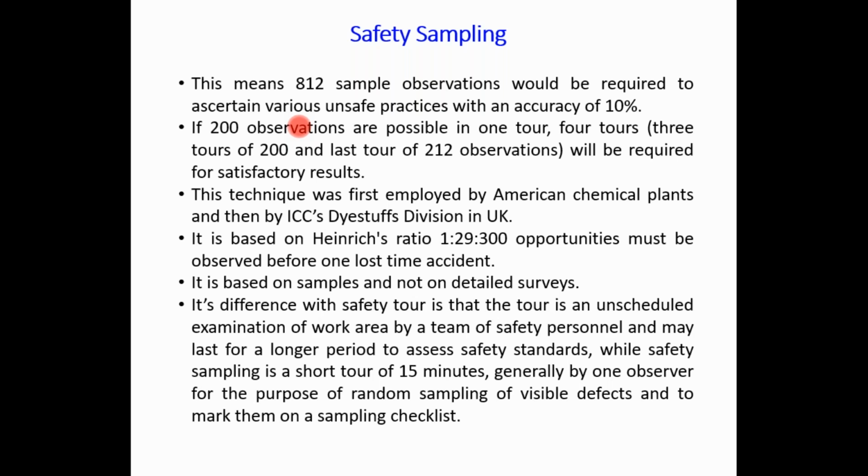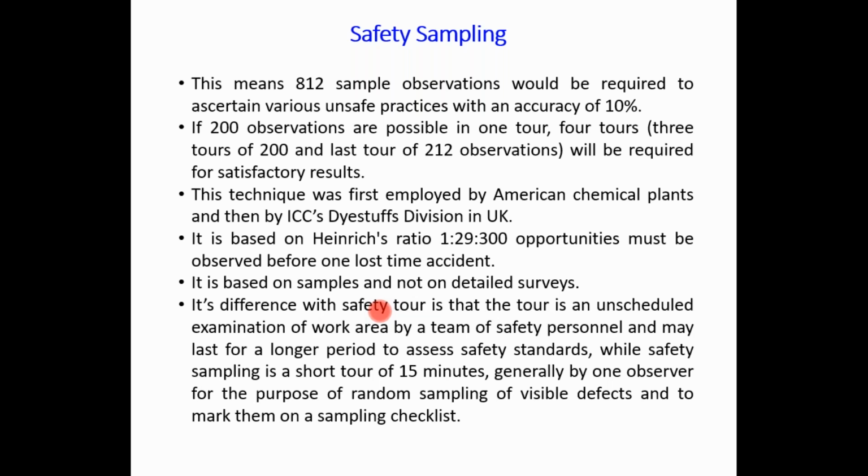Safety tour is an unscheduled examination of a work area by a team of safety persons and may last for a longer period to assess the safety standards, while safety sampling is a short tour of 15 minutes, generally by one observer, for the purpose of random sampling of visible defects and to mark them on a sampling checklist. So basically there is a difference between safety tour and safety sampling. Safety sampling is conducted for a short duration for a specific objective, and safety tour is detailed and an unplanned activity.